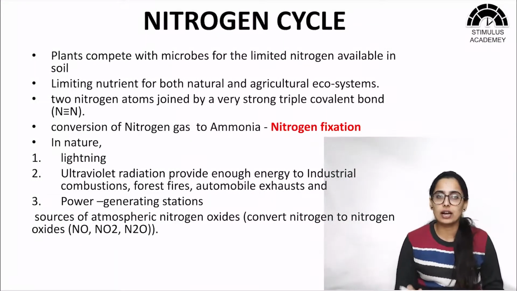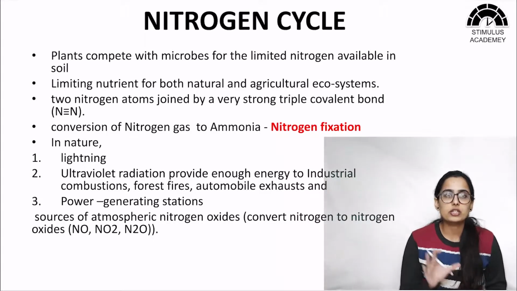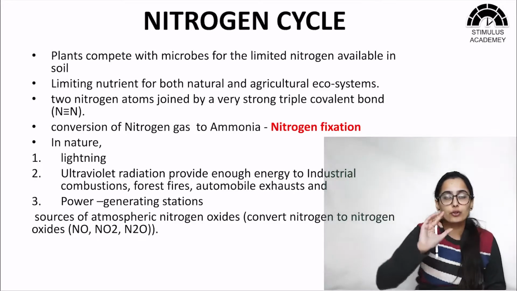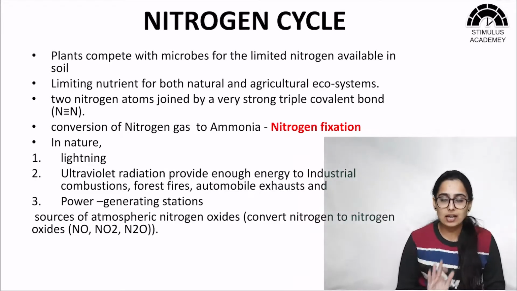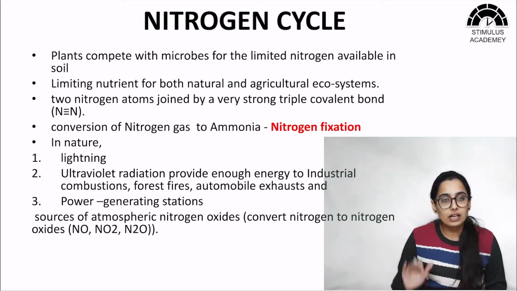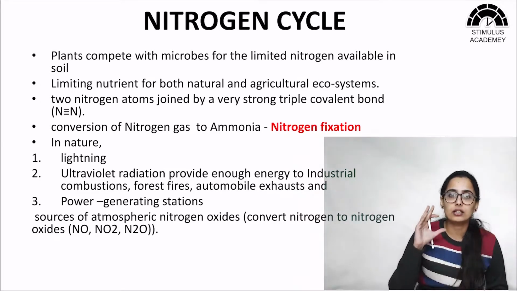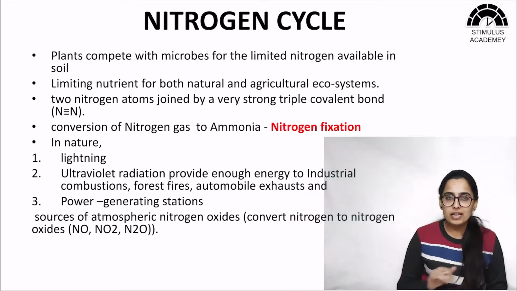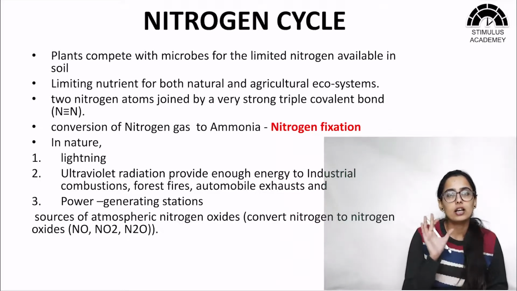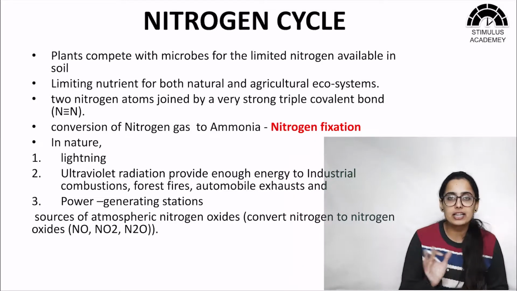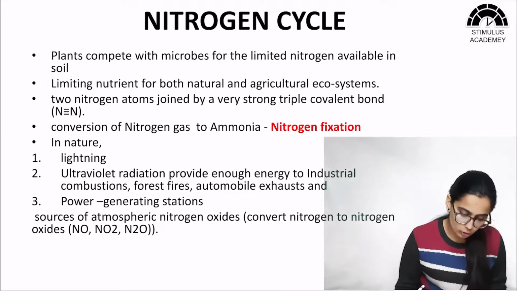Now we'll start with the nitrogen cycle. As the name suggests, the nitrogen cycle will cover all the important steps, starting from the atmospheric nitrogen, which is present as such in the atmosphere, to its conversion into an absorbable form, absorption by the plant, and how this nitrogen is again released. So it will be a cycle containing a number of sequential steps, first starting with the fixation of nitrogen and ending with denitrification, that is release of the fixed nitrogen. So now let's start.